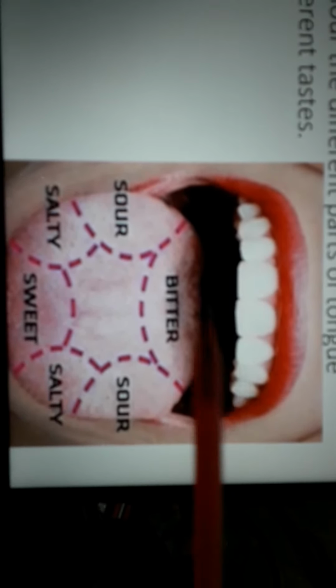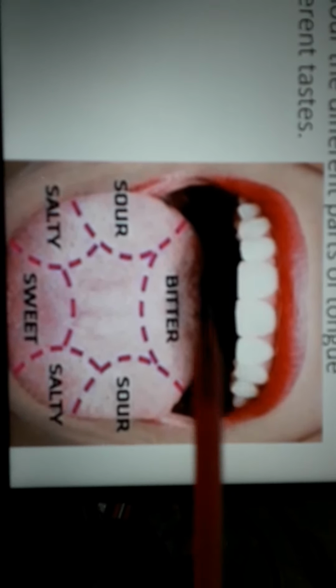Suppose I keep a plate of rasgulla and you like rasgulla very much, and I tell you, put out your tongue and see the rasgulla. Don't eat the rasgulla, but just see the rasgulla. So what happens? Saliva is secreted in your mouth.